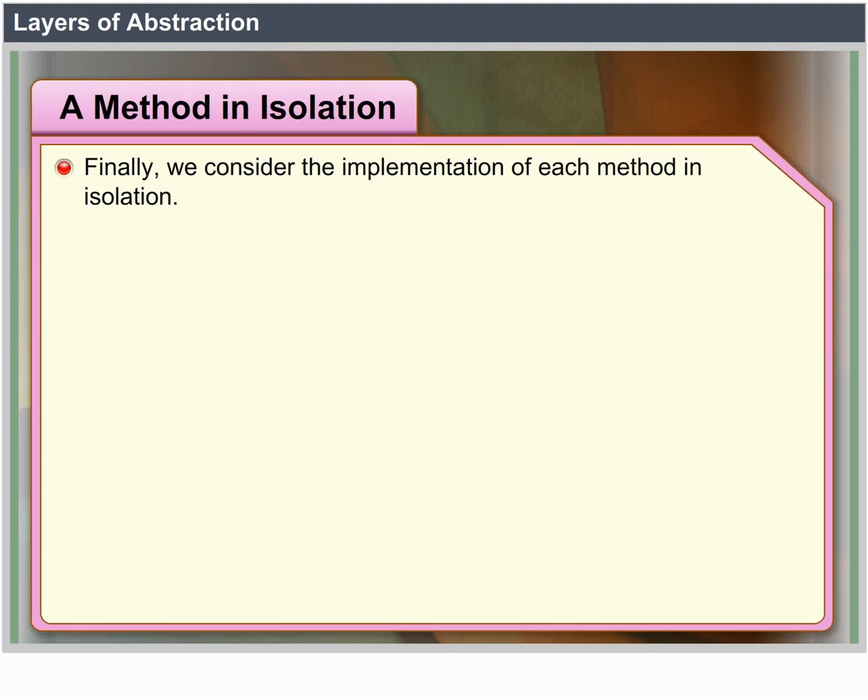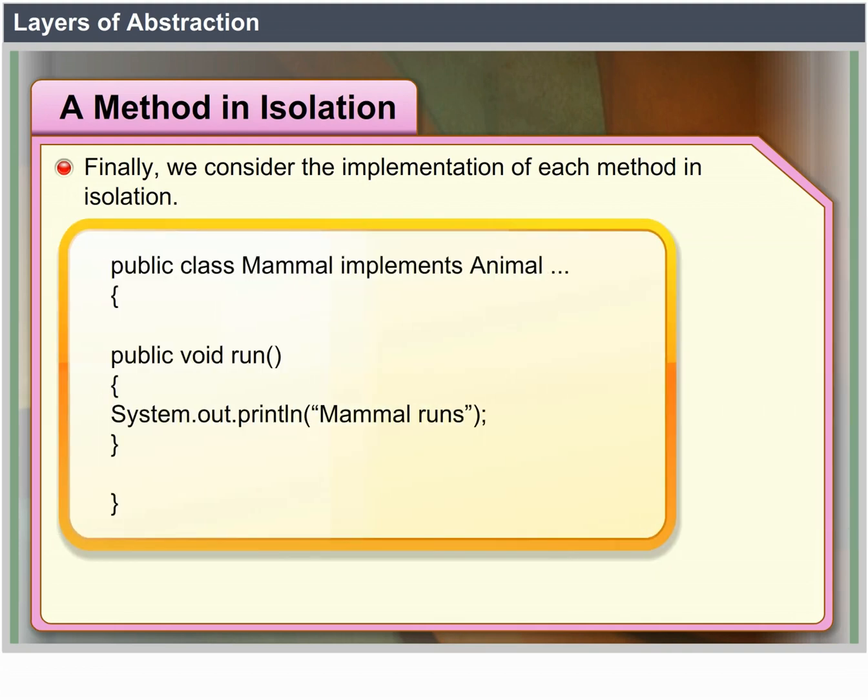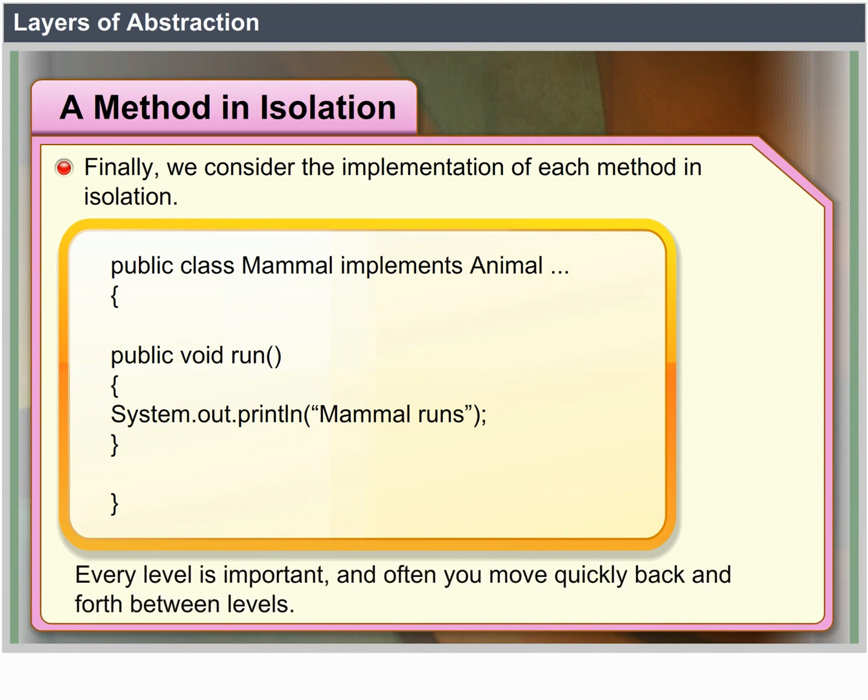Next one, a method in isolation. Finally, we consider the implementation of each method in isolation. Public class Mammal implements Animal open bracket public void run open bracket System.out.println Mammal runs bracket closed. Every level is important and often you move quickly back and forth between levels.